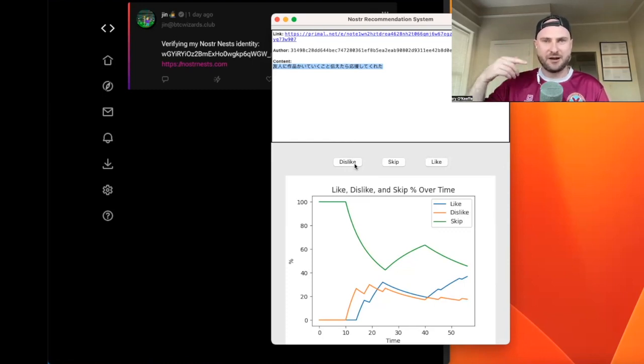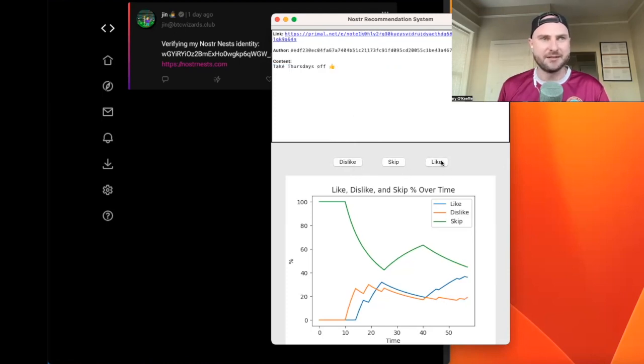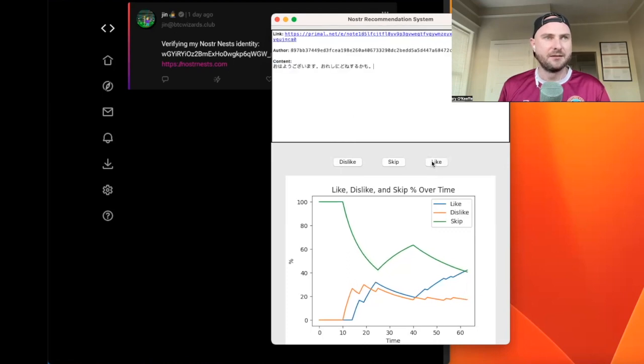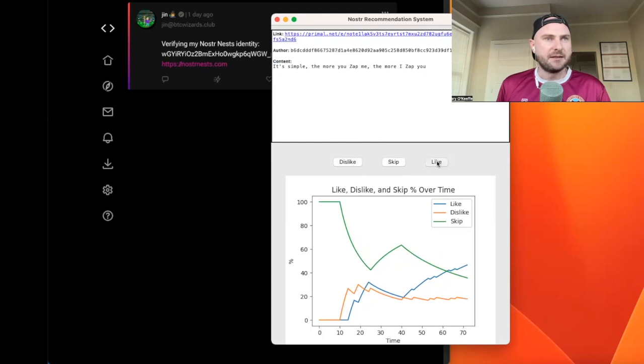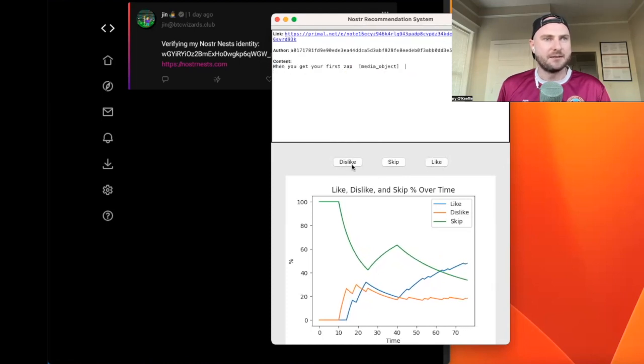So as a user, I'm changing the goalposts. I'm making myself more picky, and I'm hoping that the algorithm again learns not to give me that type of content that's not in English. Okay, still giving me stuff that's not in English. Media object. Boom, boom, boom. I'm seeing a lot of content about zaps, some media objects. I don't really see anything that's not in English anymore.